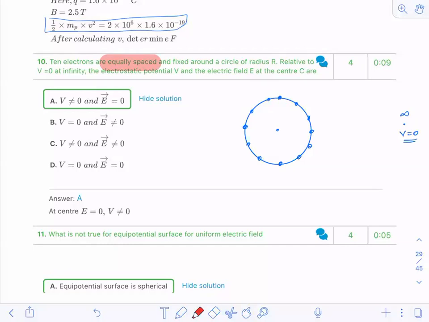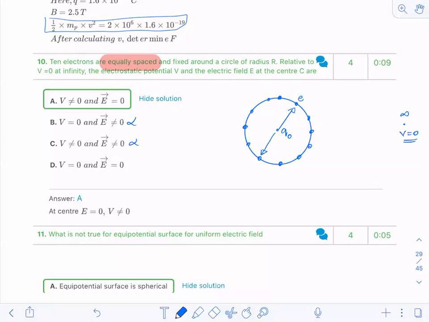Yes or no? Symmetric. If it is symmetric, then if I keep a small positive test charge, with one electron over here, this test charge will be attracted like this. Now the electron on the opposite side will attract it like this. The net field becomes what? Zero. Yes or no? The net field becomes zero. So option B and option C cannot be our answers.